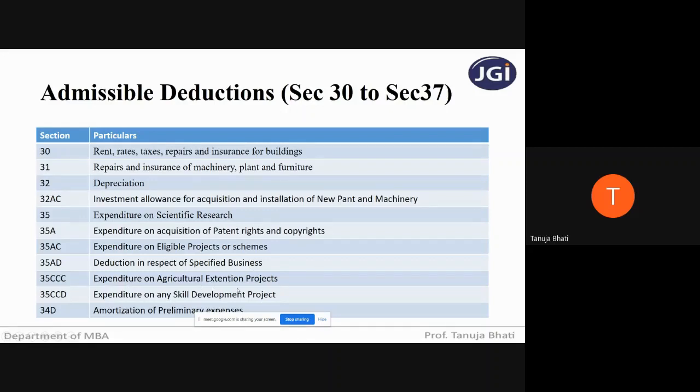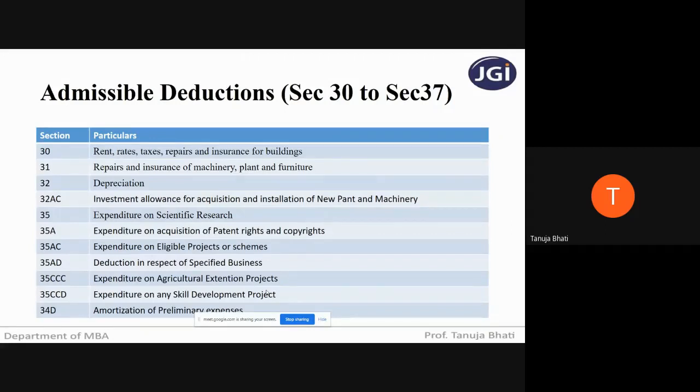Next, expenditure on agricultural extension projects. If any SSE is incurring any expenditure on an agricultural extension project which is notified by the board, meaning a project approved by the board, then deduction will be allowed in respect of such expenditure. The quantum of deduction in case of agricultural extension is 150% of such expenditure. Next, expenditure on any skill development project.